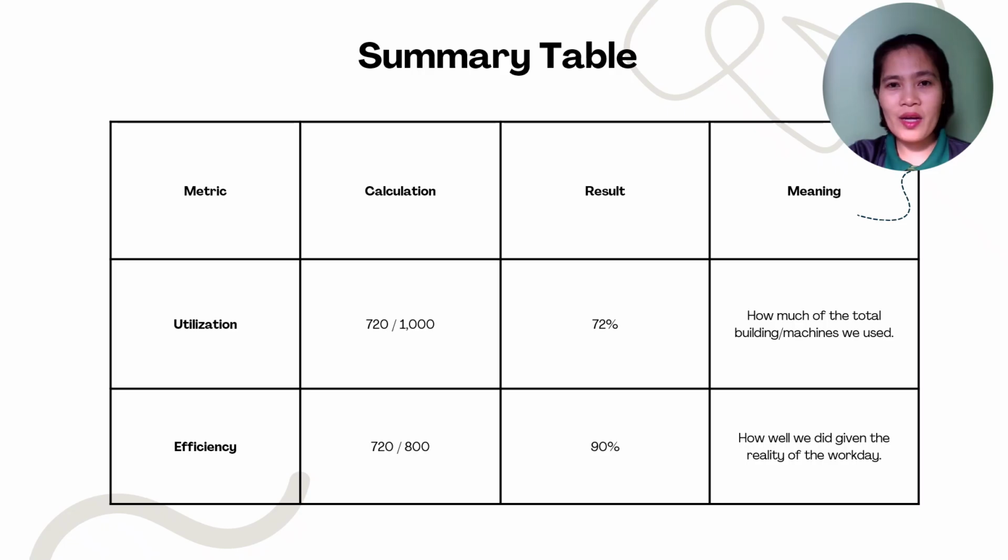So again, we have here our summary table for our metrics, which were utilization and efficiency. In the calculation, we had 720 for utilization, 720 divided by 1,000, and your result was 72%. And the meaning of it is how much of the total building and machines were used. Now for efficiency, we have here 720 divided by 800, your effective capacity, and the result was 90%. It says here how well we did given the reality of the workday.